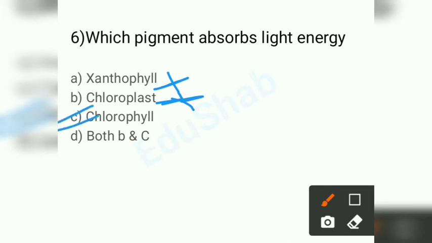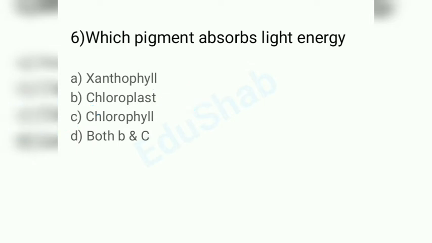Chlorophyll is present in the chloroplast, but the chloroplast cannot be a pigment. It is an organelle in which chlorophyll is present. See, here I have used the elimination method. In this way also you can answer the question if you don't know the exact answer to it. Now here our answer is chlorophyll.